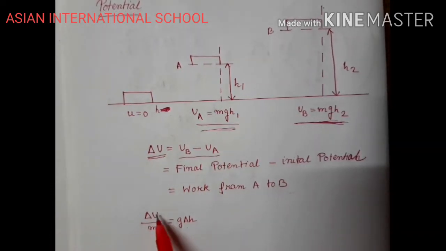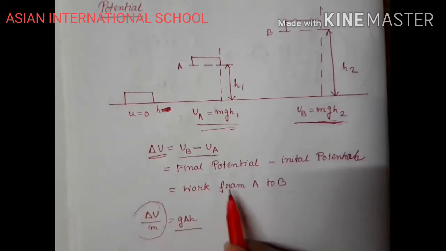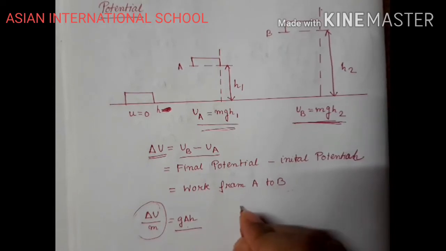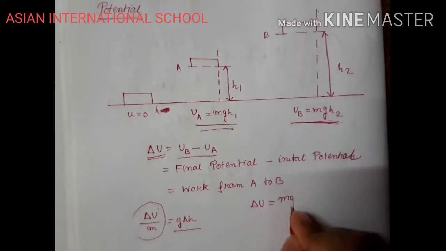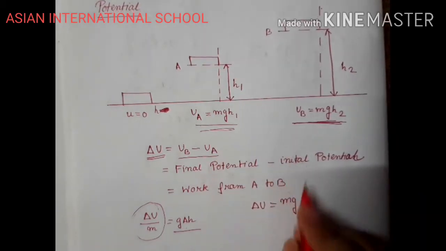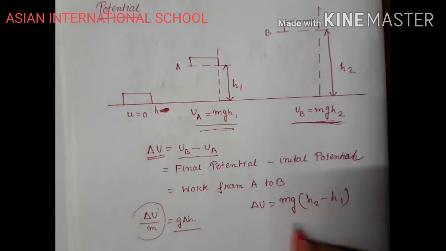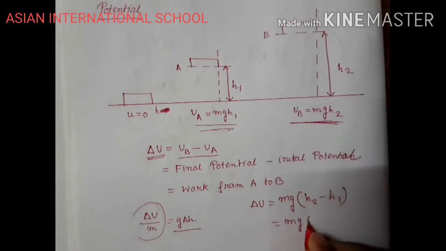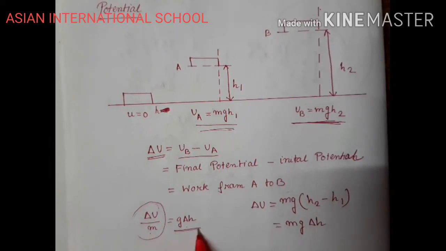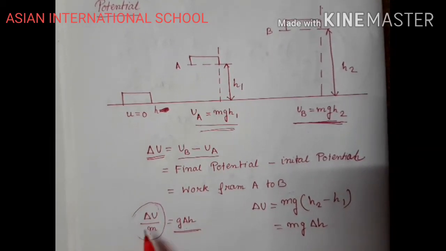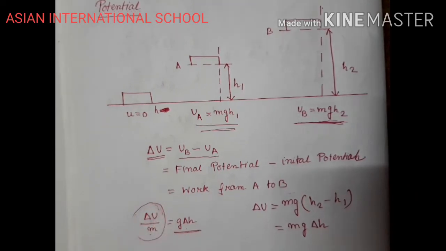So we can say del U by m equals g del h, if we put all the values, because del U will be mg, taking common, mg (h2 minus h1). So this can be written as mg del h. So mg del h divided by m gives you g del h. So this potential is your work done.